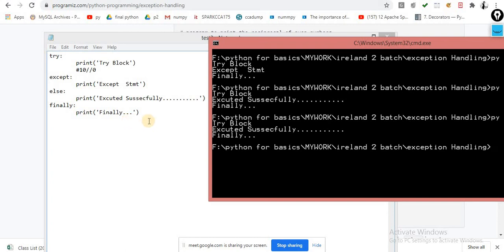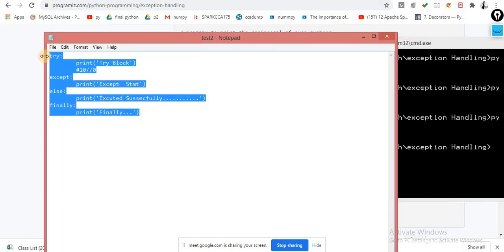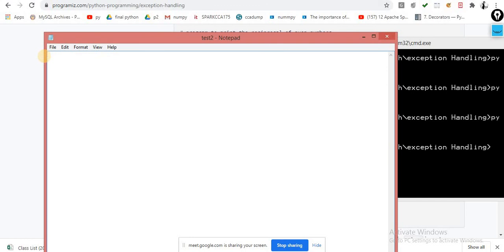Okay, so I am showing you just a simple scenario of how you can generate your own exception. Here I am using the concept of classes. I am making my own exception, for example, too young. This is my exception. Exception is the base class, that is the concept of inheritance.